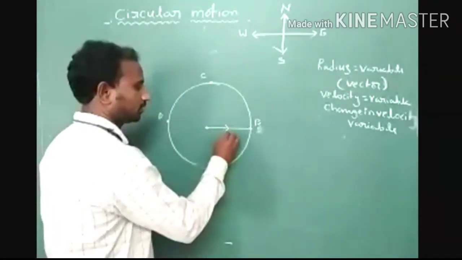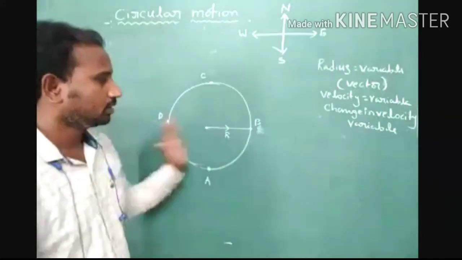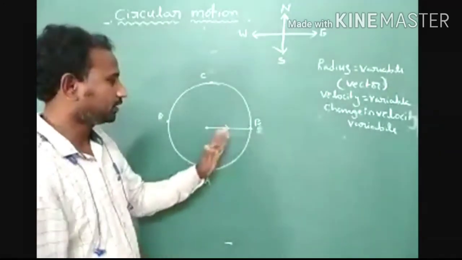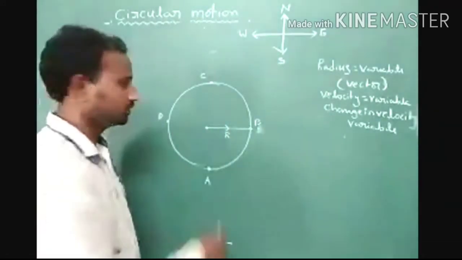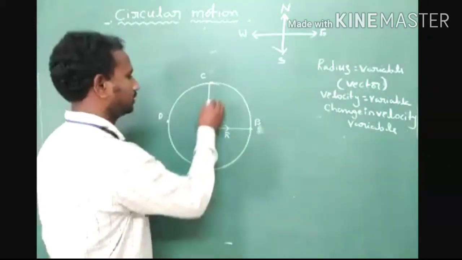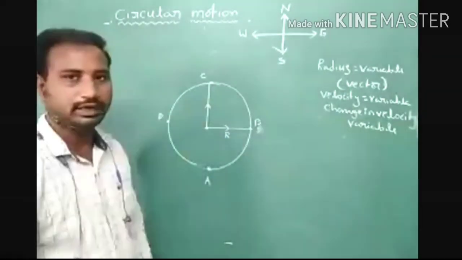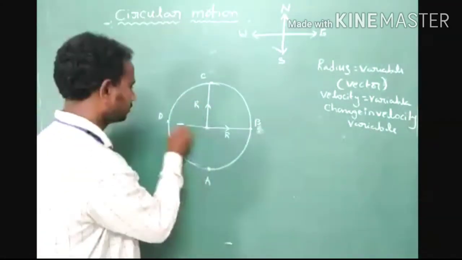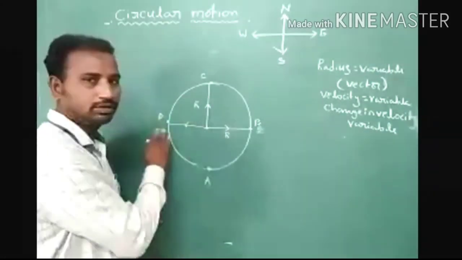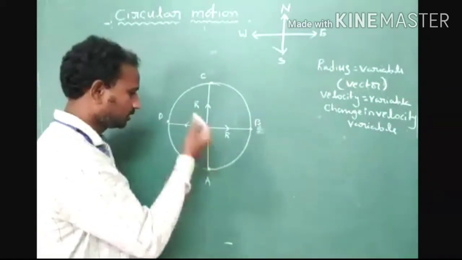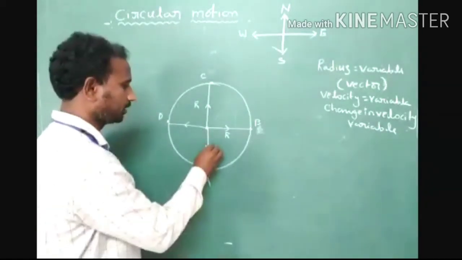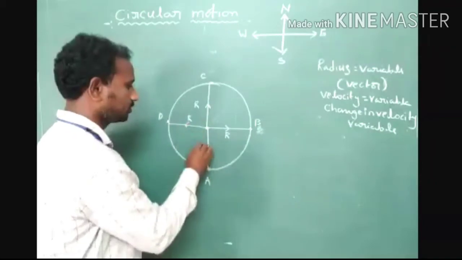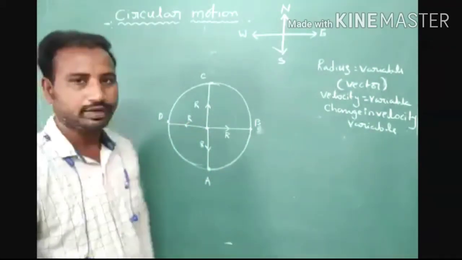Now represent the directions of the radius vector at both points. The radius vector direction is from center to circumference. Here also we have to represent the radius vector from center to circumference. At point A, we also represent the direction of the radius vector from center to circumference.